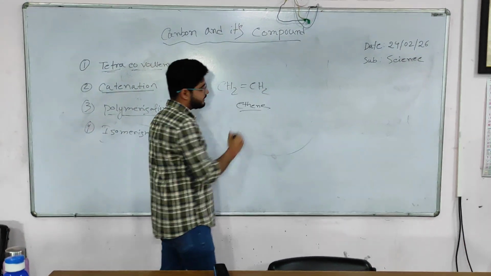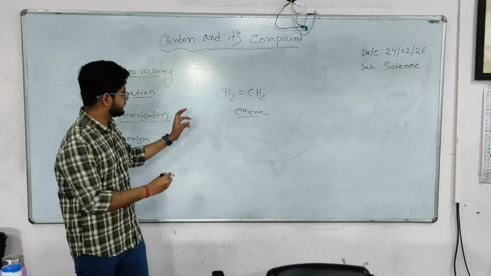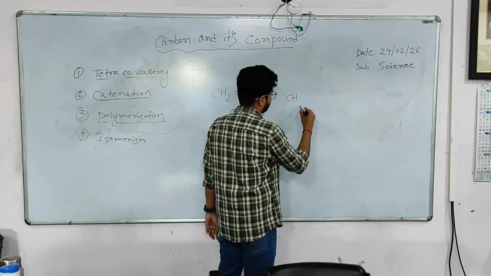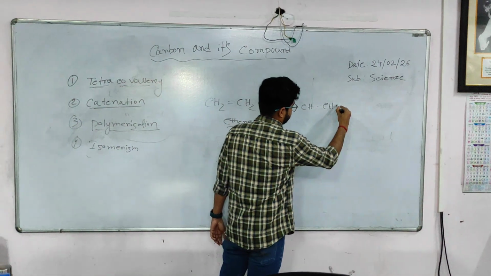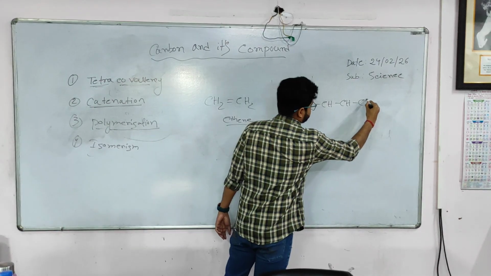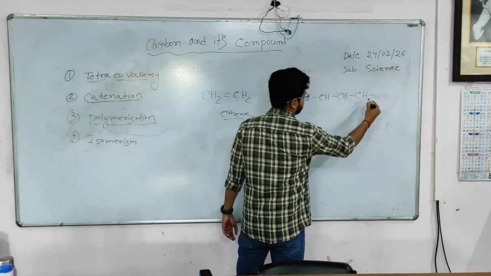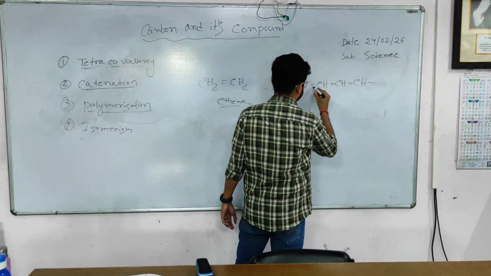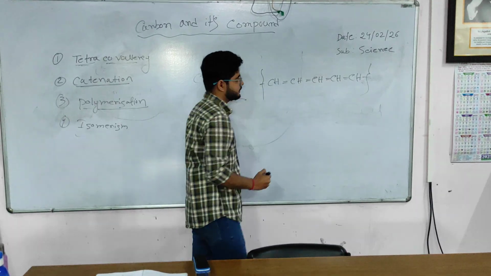The double bond means that is ethene. So what will happen here? This compound, this ethene, can link up together and form a long chain.